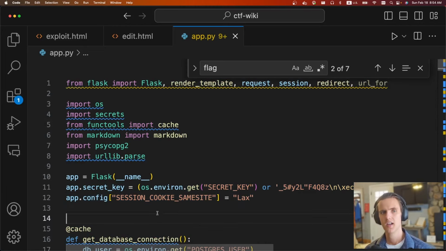LAX. If you're not familiar with SameSite, basically it's a cookie protection to prevent CSRF. The fact that it's set to Lax means that only certain cross-origin requests are allowed to send cookies. Pretty much if it's a top-level request, meaning if you type the URL into the URL bar and you go there, cookies will be sent. But they're not going to be sent if you make a background image request or a background fetch request or something like that. Cookies will not be sent. This is an amazing protection that stopped a lot of CSRF attacks and is very cool.